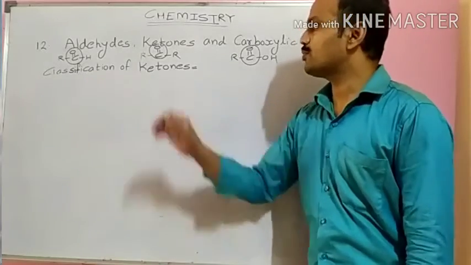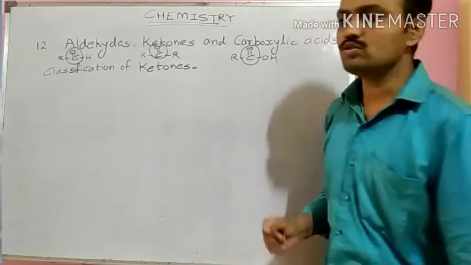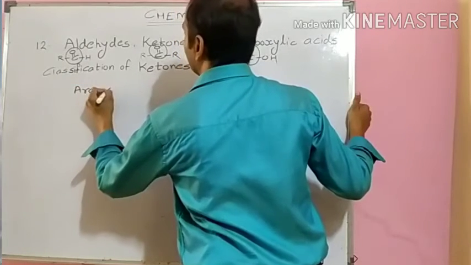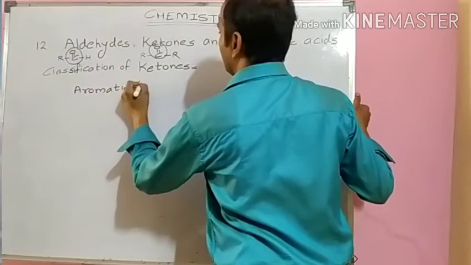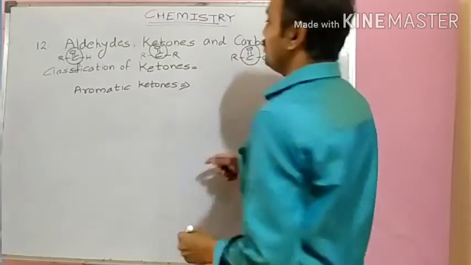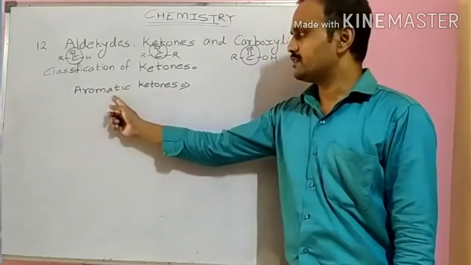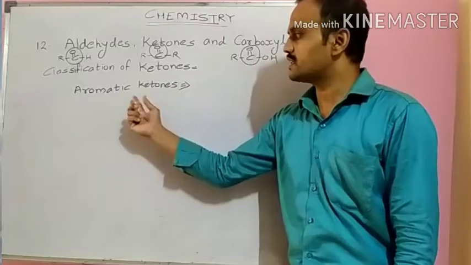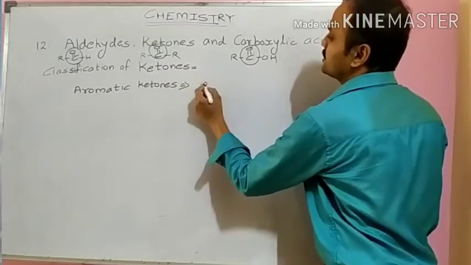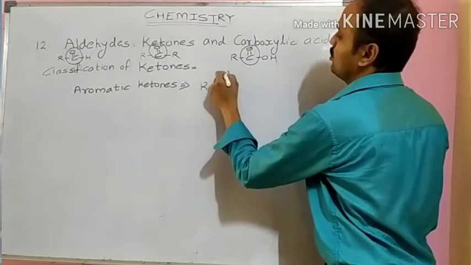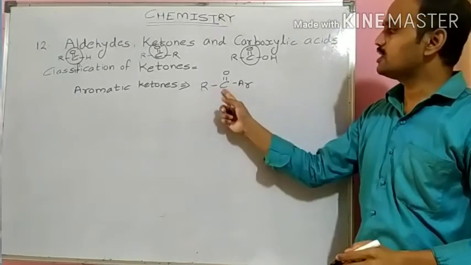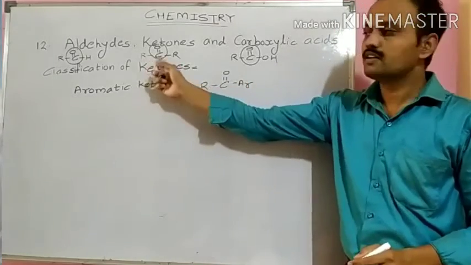And the next type of ketone, after aliphatic ketones, is aromatic ketone. If we know the meaning of aromatic, then it is very simple to understand this type. In these ketones, suppose this is our representation, R C double bond O Ar, means R C double bond O R we have written here.